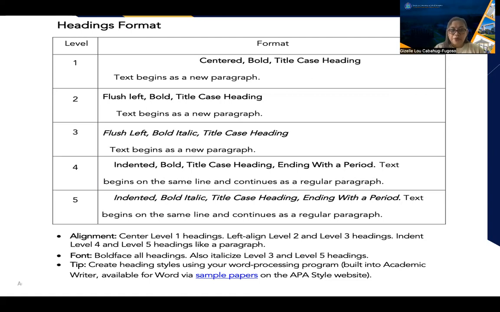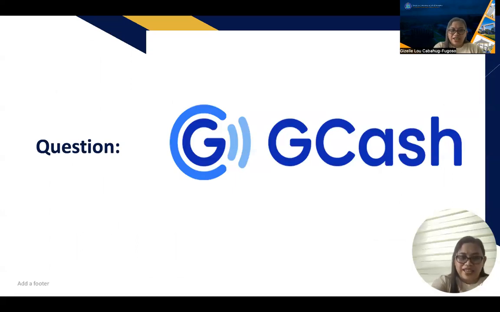And there is a tip: create a heading style using the word processor format. This is built in and this is provided in the APA Style website.